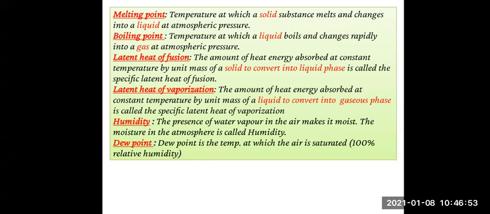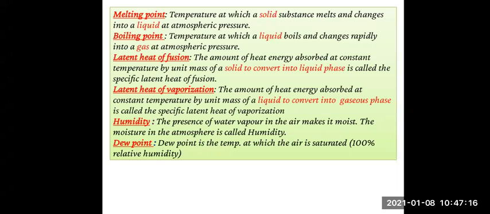Right? Then the second definition we have seen is about boiling point. The temperature at which a liquid boils and changes rapidly into a gas at atmospheric pressure is called boiling point.